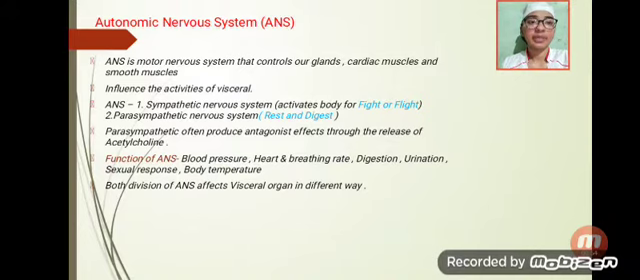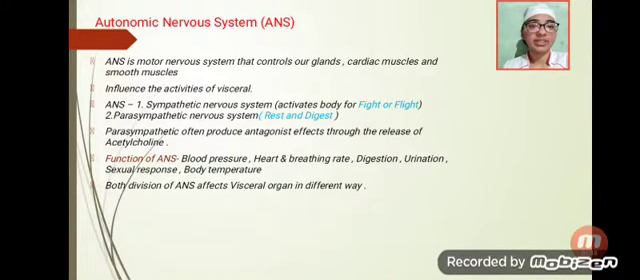Autonomic nervous system, ANS. The ANS is a component of the PNS, peripheral nervous system, that regulates the involuntary physiological processes including heart rate, breathing rate, digestion, urination, sexual response, body temperature, etc. It influences the activities of vessels.